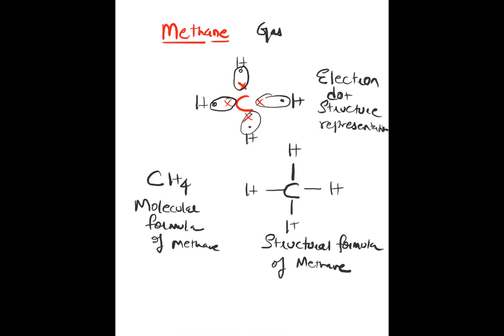Okay. Whenever there is one carbon, we use the word meth. It represents one carbon, plus ane. Ane represents a single bond. I will explain to you what is single bond, double bond. So meth plus ane, methane.